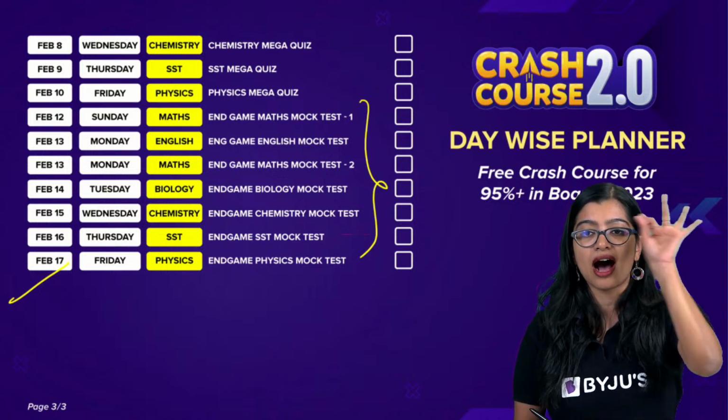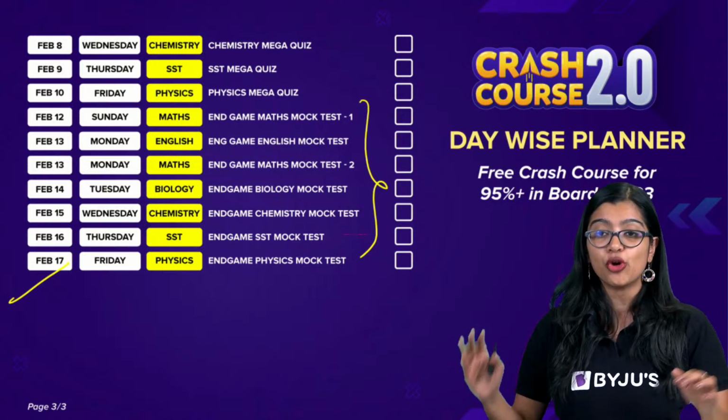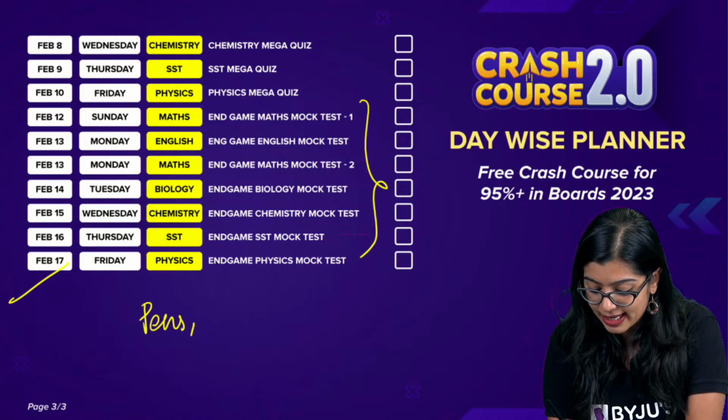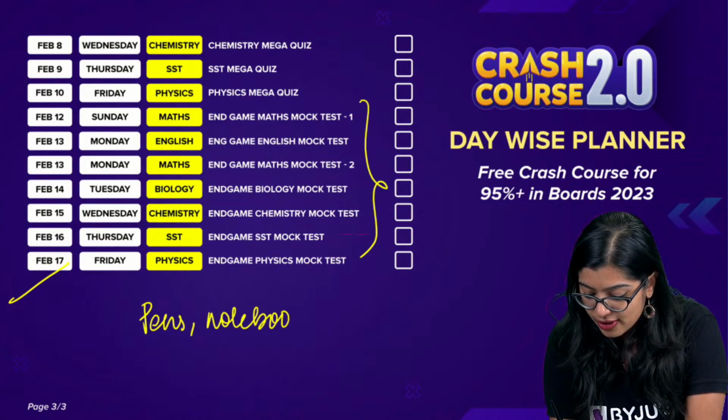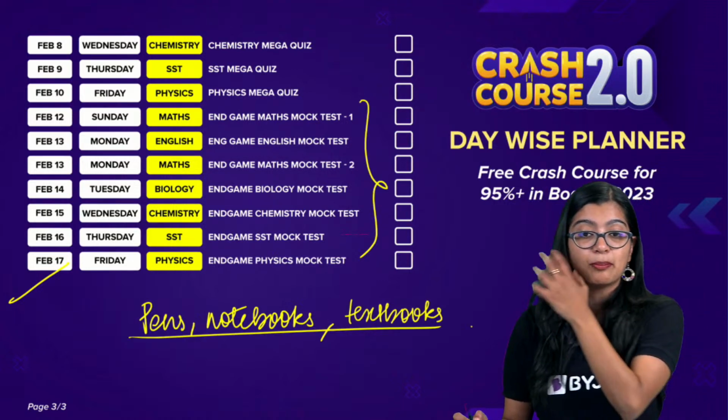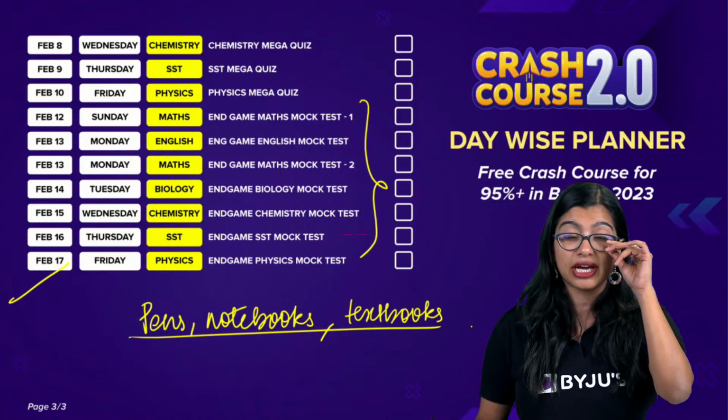So everybody, are we good to go? Do you all have your notebooks, pens, right? What do we need for this class? We need our pens, we need our notebooks, right? And of course, please make sure that you have your textbooks open with you so that you can make a note of all the important pointers. And we are going to get started.